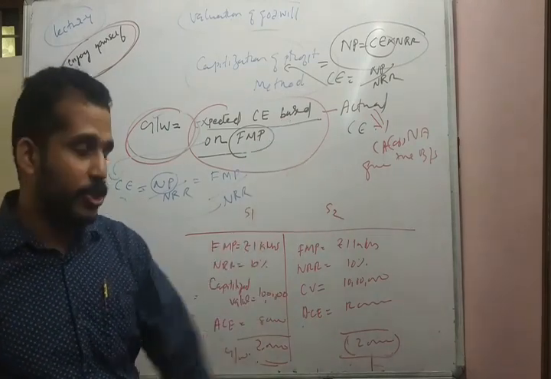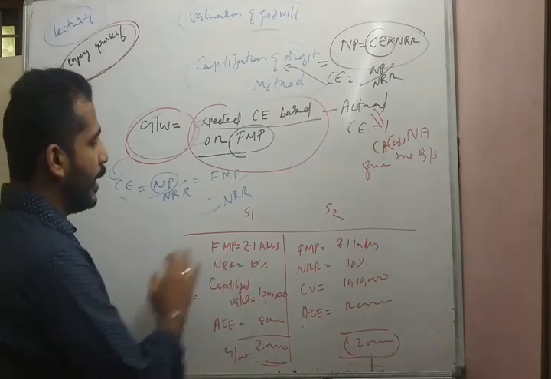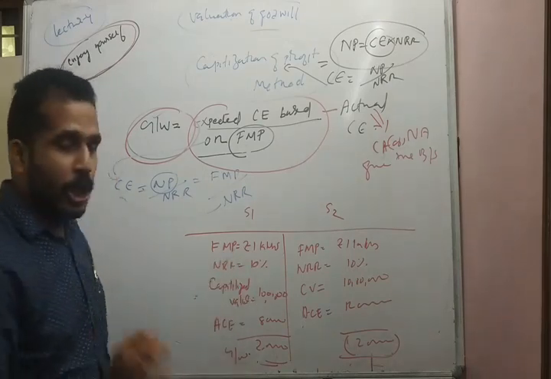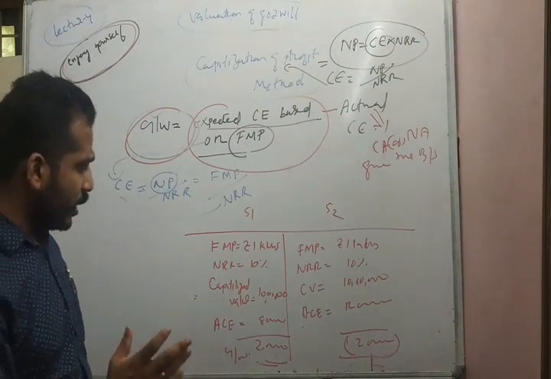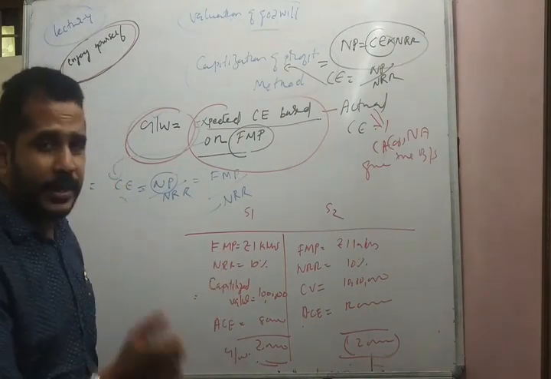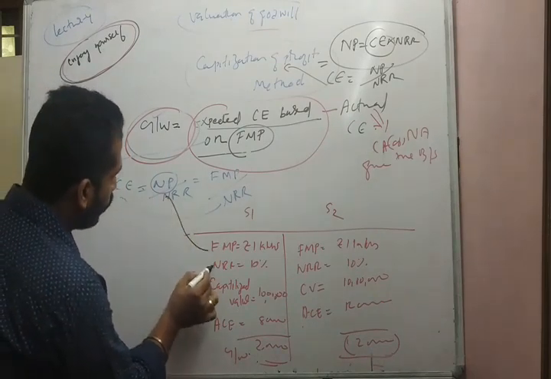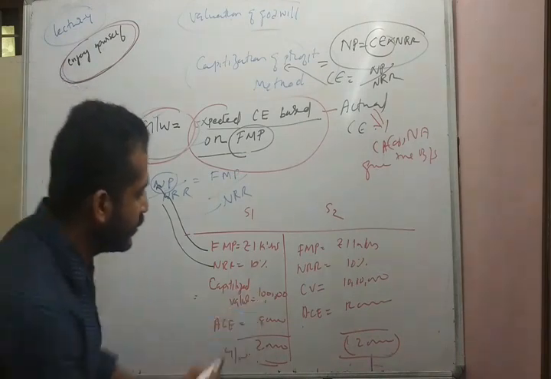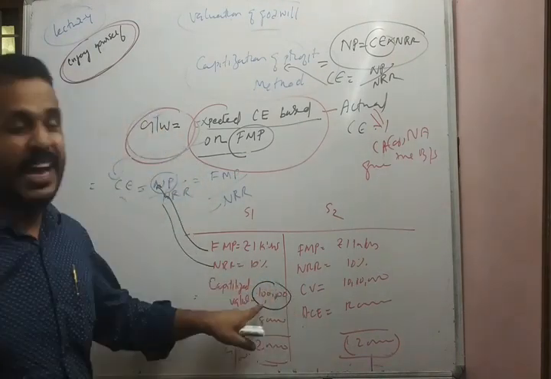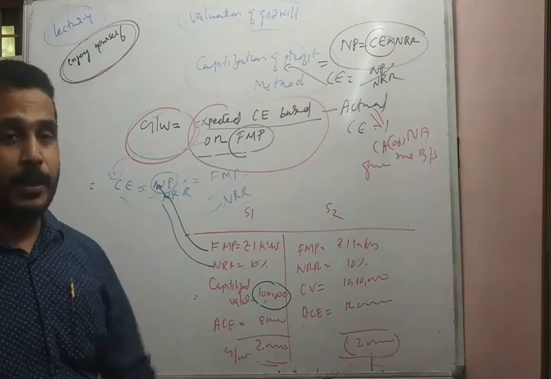So let us look into a situation again, situation 1 and situation 2, to have clarity in your understanding. Future maintainable profit is rupees 1 lakh. Normal rate of return is 10%. So what is the capitalized value? Future maintainable profit divided by normal rate of return. We will get 1 lakh divided by 10%, which is 10 lakhs. This is the capitalized value, the expected capital employed based on the future maintainable profit.